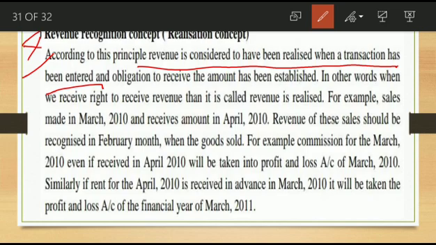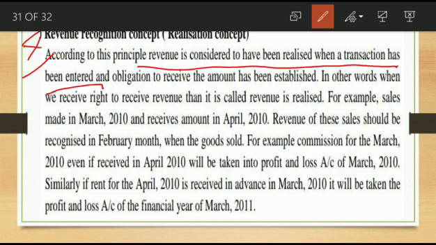That means we consider revenue as realized when the transaction has been entered.